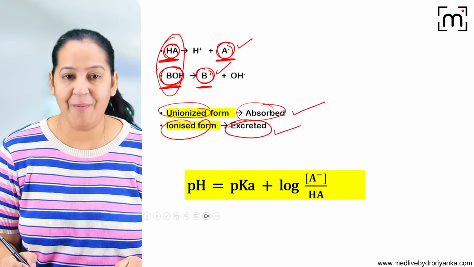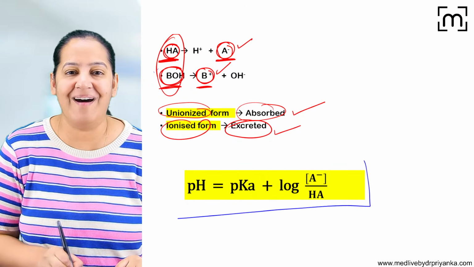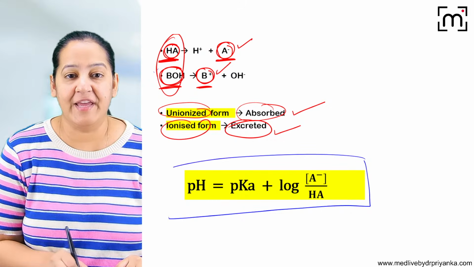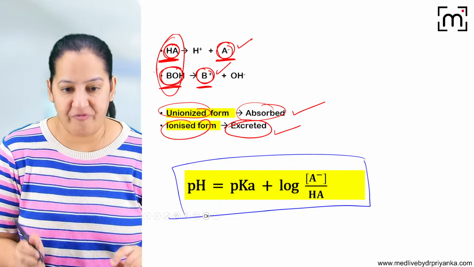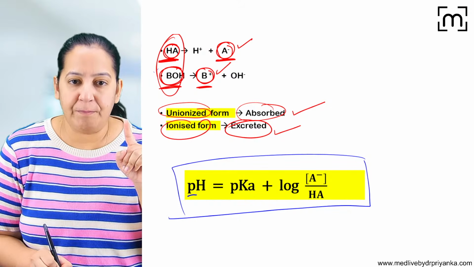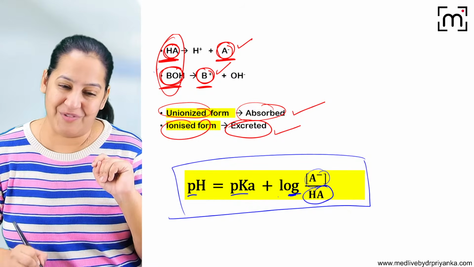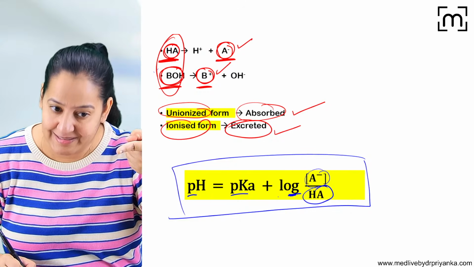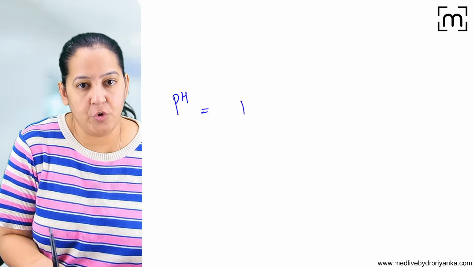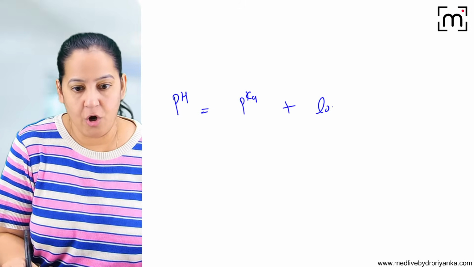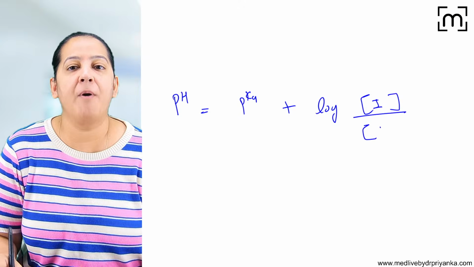How many of you got it? So please learn the golden rule. Now, if you got the golden rule, have you read this formula? This formula in chemistry, in your childhood, when you were in 7th, 8th standard of your school. I guess we all have read this. The formula of pH. What is pH? pH is equal to pKa plus logarithm of ionized form upon unionized form. You can see ionized is the numerator and unionized form is the denominator. So what is the formula? pH is equal to pKa plus logarithm of ionized form upon unionized form.